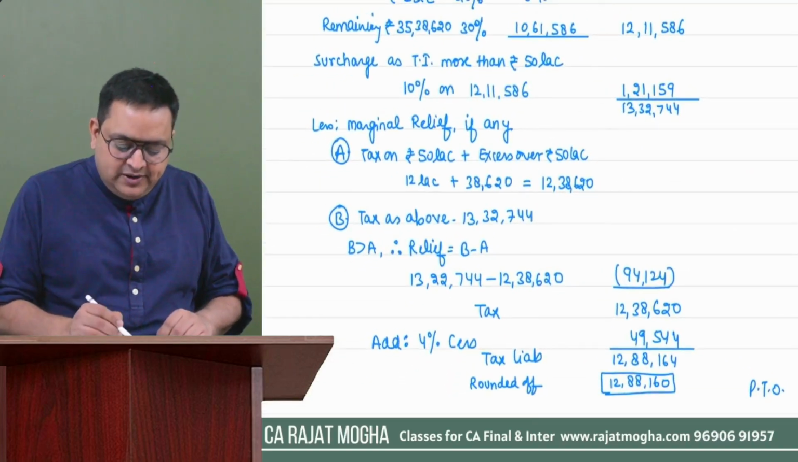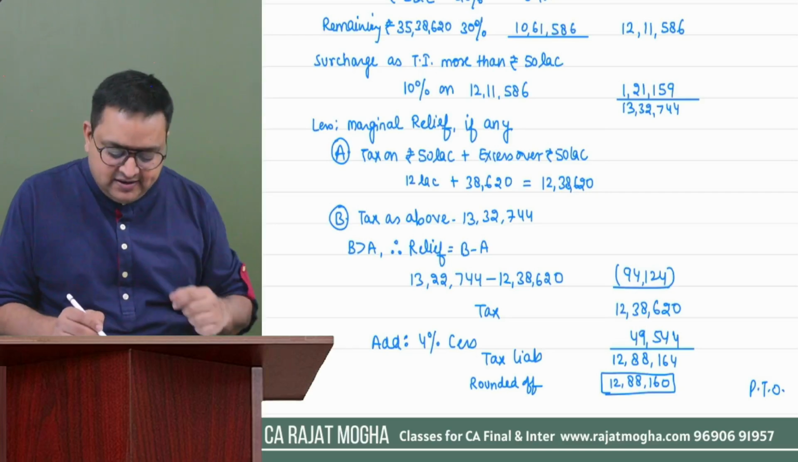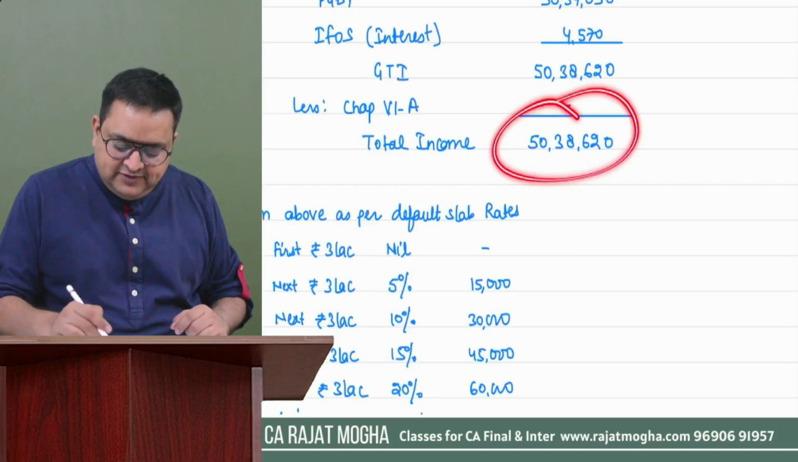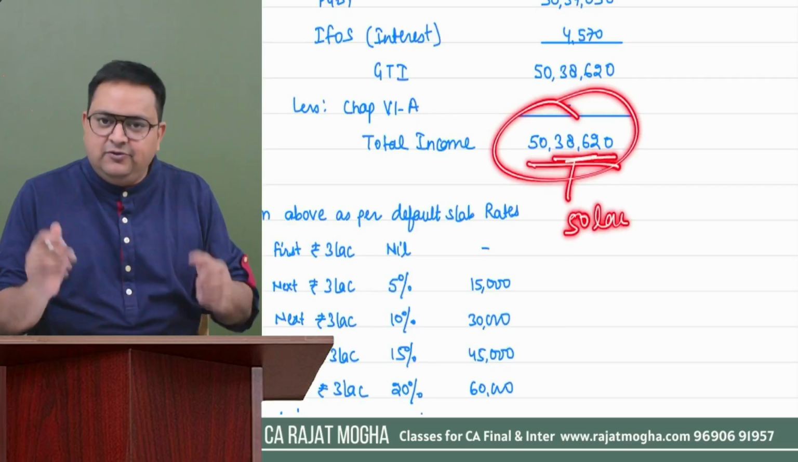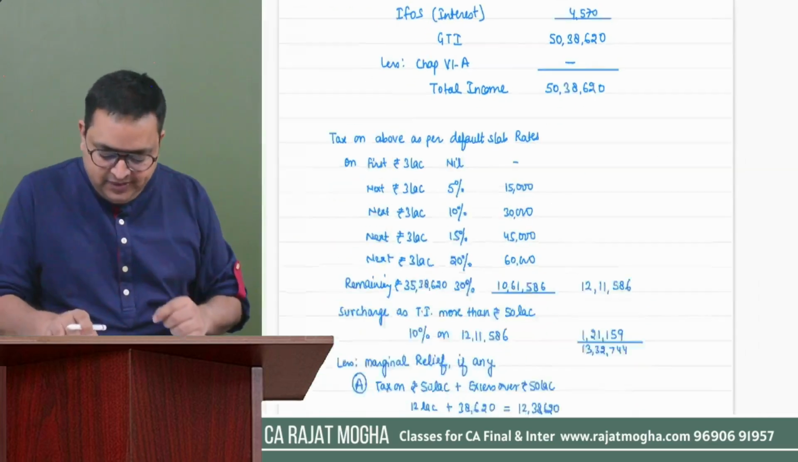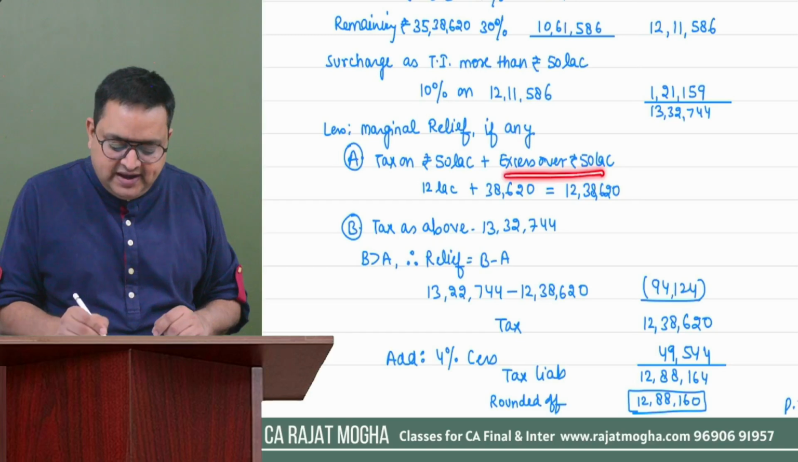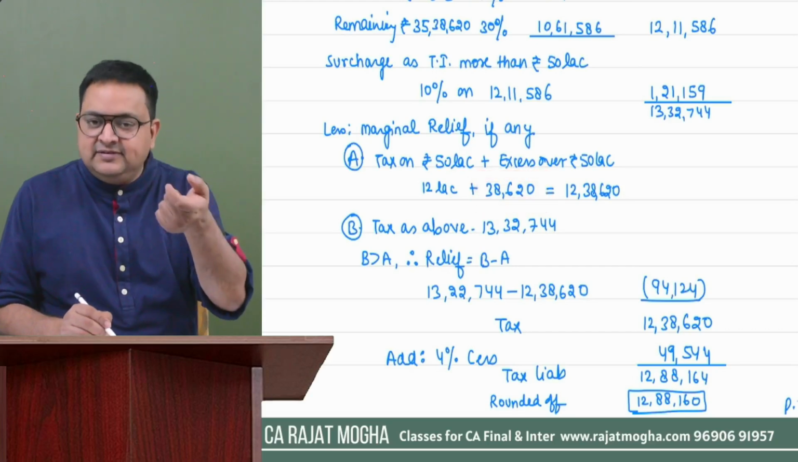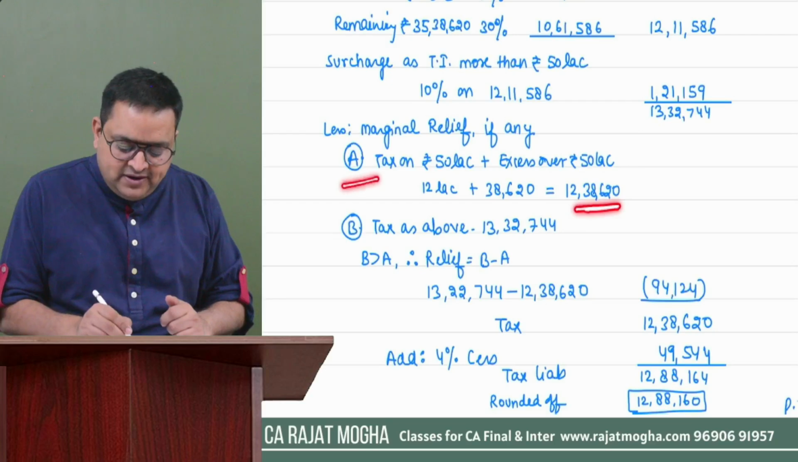We have discussed the same type of concept in that MCQ of rebate. The same type of concept will apply over here also. So first we will calculate tax on 50 lakh plus whatever is the excess amount over 50 lakh. The excess amount over 50 lakh is 38,620. We will club it together and call it A. So tax on 50 lakh plus excess over 50 lakh is this much. Tax on 50 lakh comes to 12 lakh as per the new regime, plus 38,620, the excess amount over and above 50 lakh. So this 12,38,620 is called A.